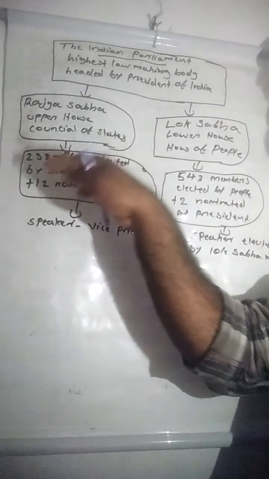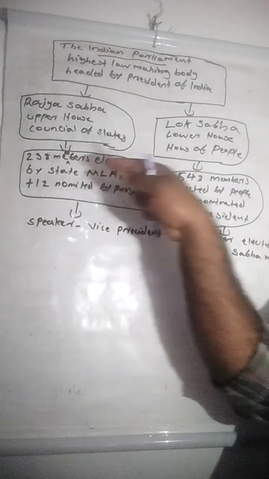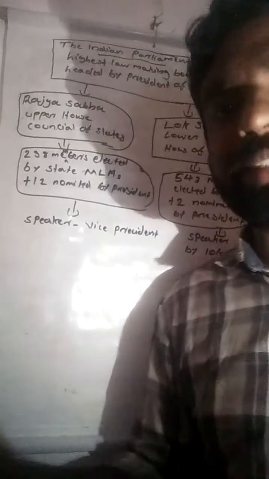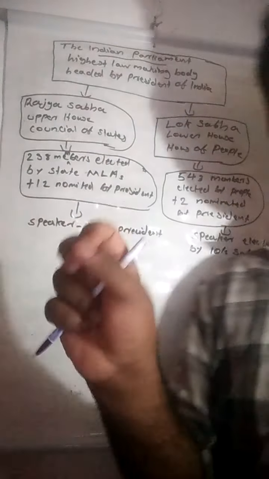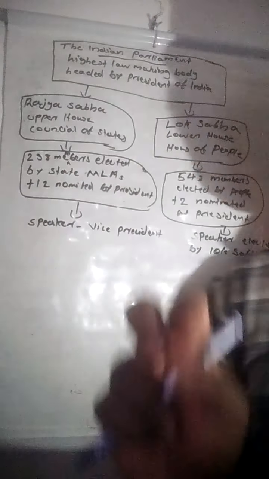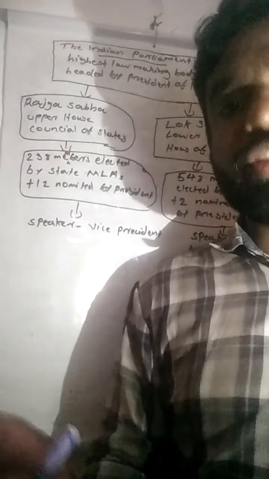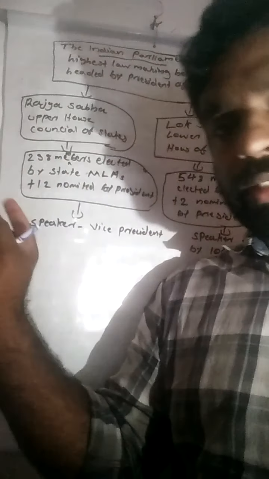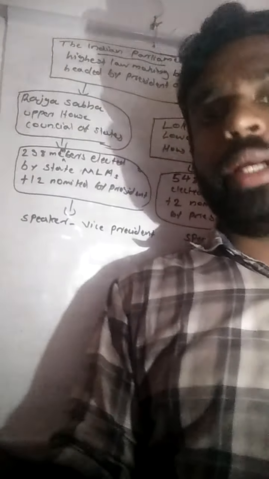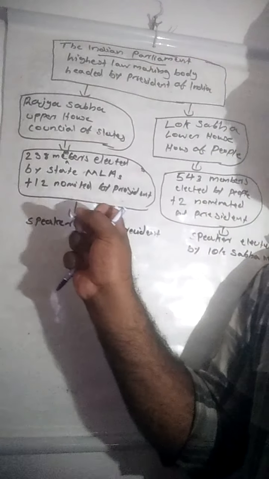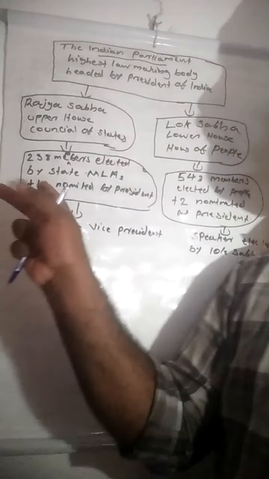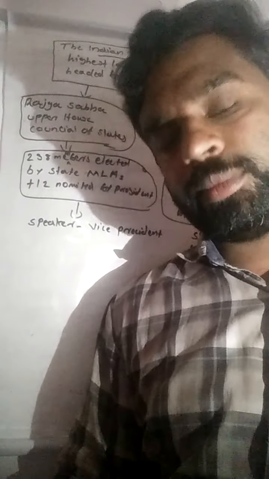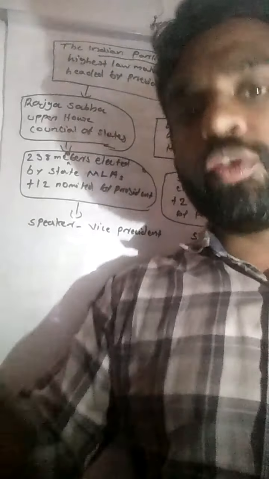In Rajya Sabha, 238 members are elected by the MLAs and 12 are nominated by the president. So like that, the maximum number of members of the Rajya Sabha is 250. 238 members are elected by the state legislative MLAs, and 12 are nominated by the president.